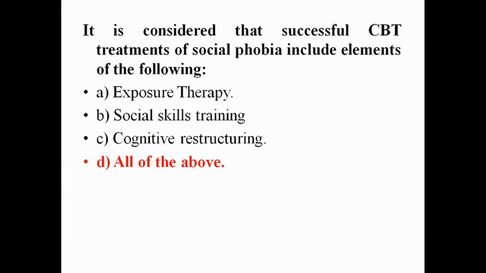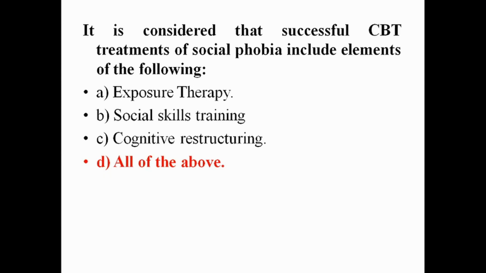Next question. It is considered that successful CBT, that is cognitive behavioral therapy, treatments of social phobia include elements of the following: exposure therapy, social skill training, cognitive restructuring. Actually, the CBT treatments of social phobia include all the things in the options.